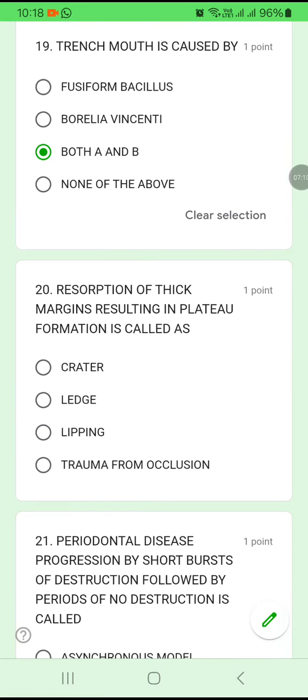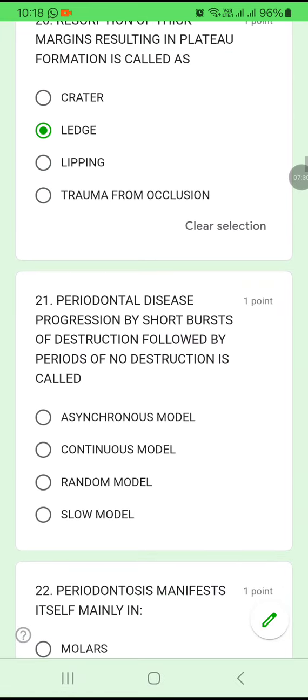Question number 20. Resorption of the thick margins resulting in plateau formation is called as crater, ledge, lipping, or trauma from occlusion. The margins are resorbed, there is a plateau formation. It is called ledge formation. Coming on to 21.